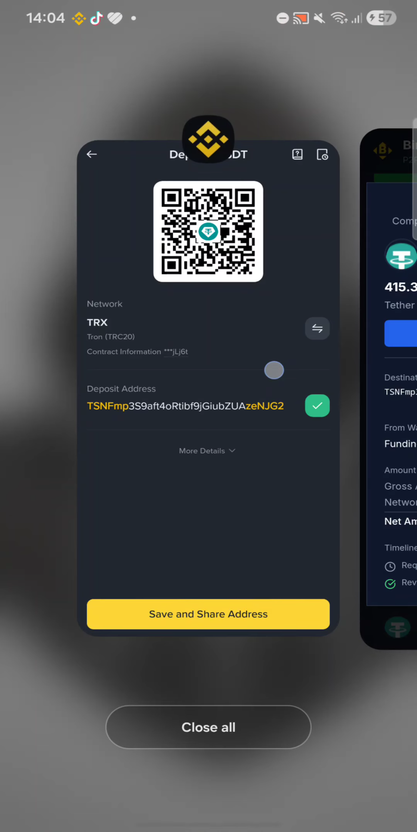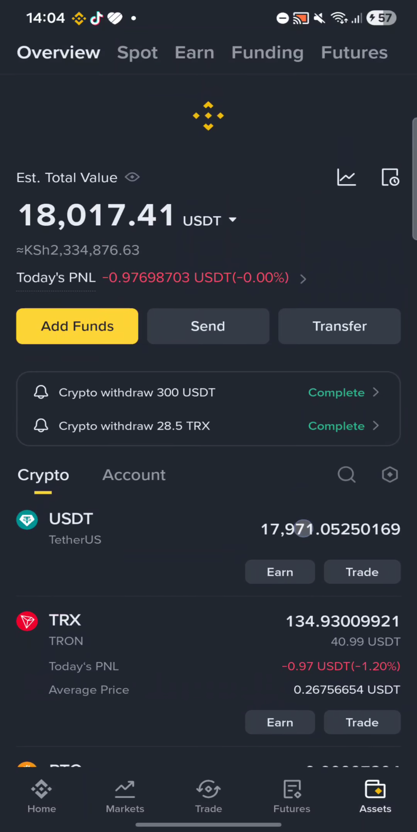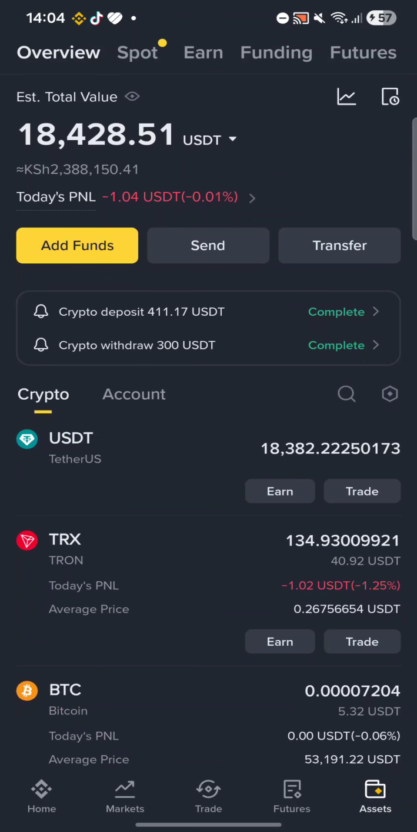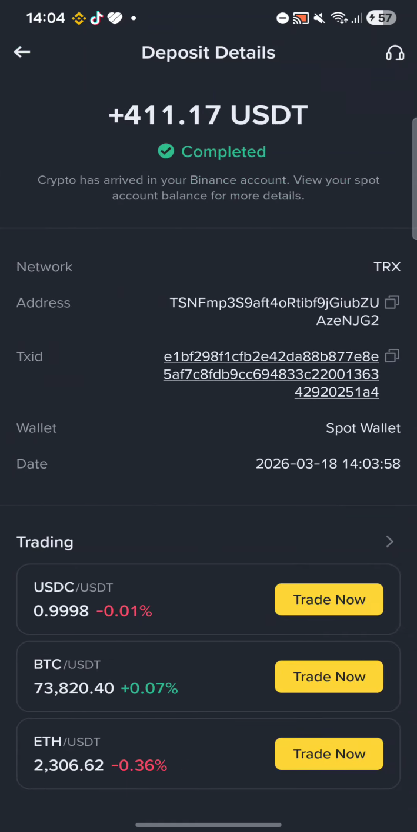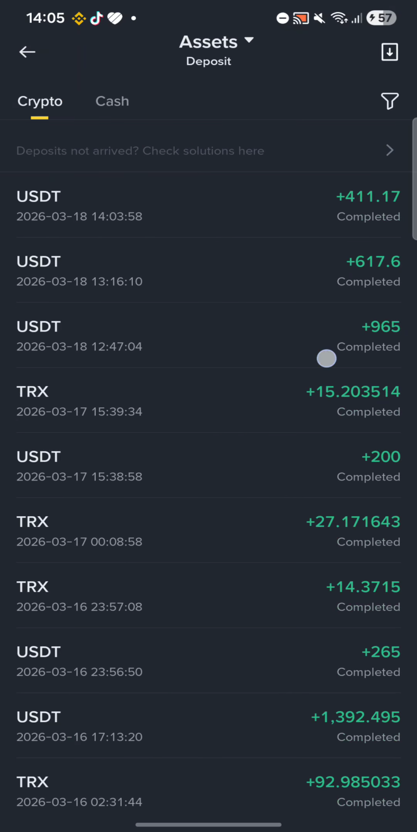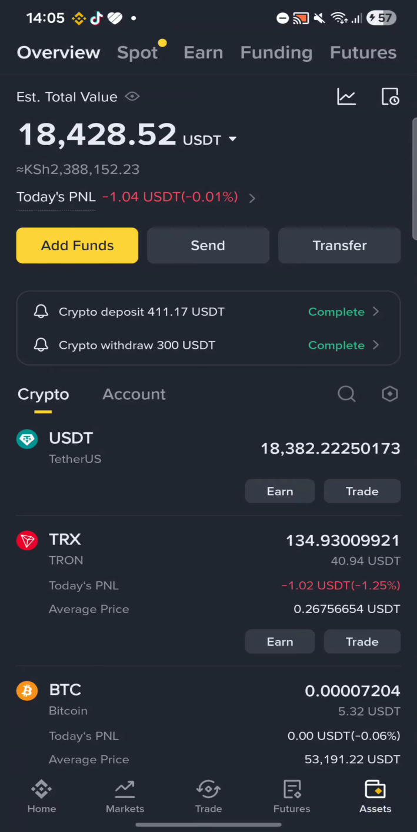So I'll go back to my Binance and check whether it has arrived. Let me refresh, and yes, 411.17 has been credited on my Binance account, just like that, guys. So guys, that's how you do the trading step by step without any other error. So make sure you do exactly what I have done, and I wish you all the best.